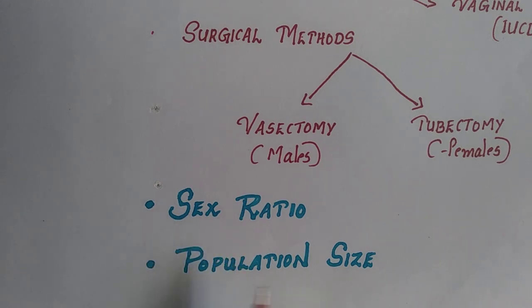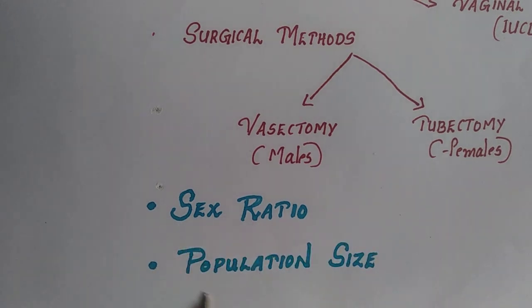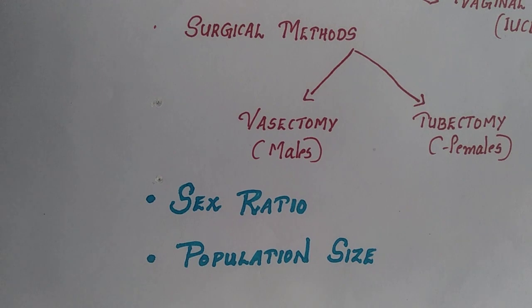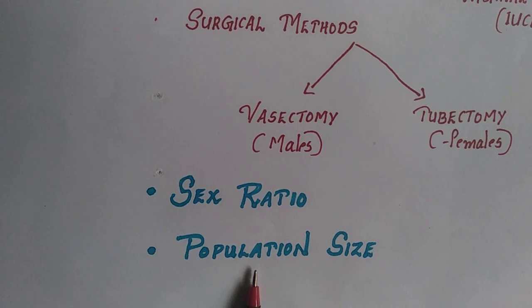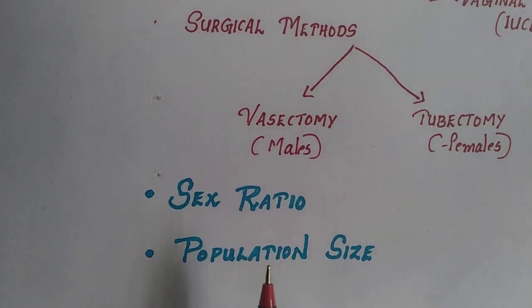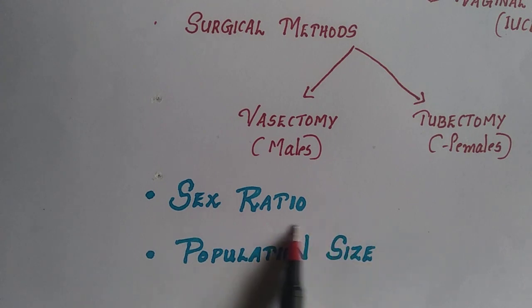Now next is regarding population size. What is meant by population size? Organisms increase their population with the help of reproduction. As we know, reproduction is the method by which the population can be increased. The rate of birth and death in a given population determines the size of the population. The number of births and deaths has a very unique relation to maintaining the population size of a particular area. The increase in the population occurs when the birth rate is higher than the death rate. So that is regarding population size.